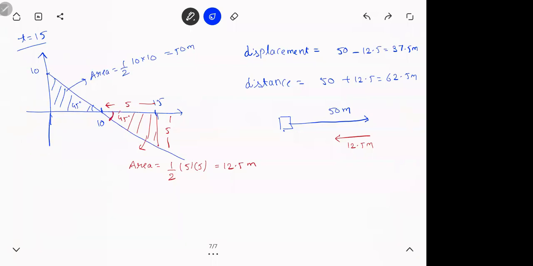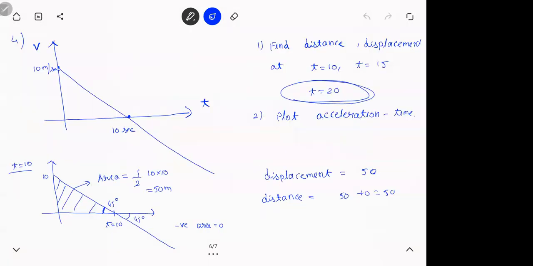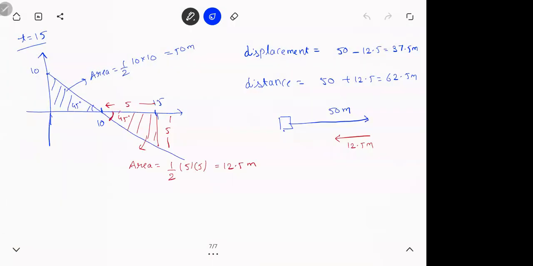Hope this was clear. Have a look at this. Now use this logic and solve for 20. Do the same question for 20 now. I showed for 15, you guys try for 20.